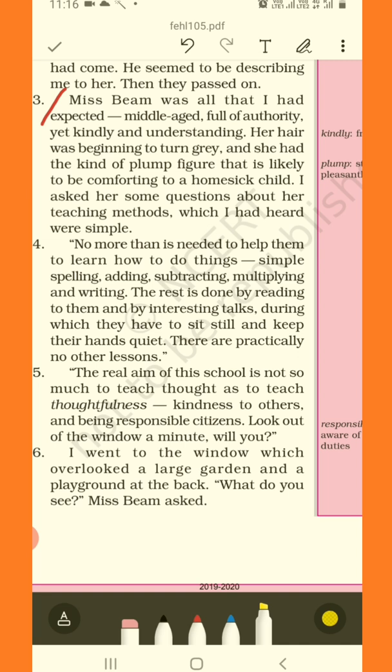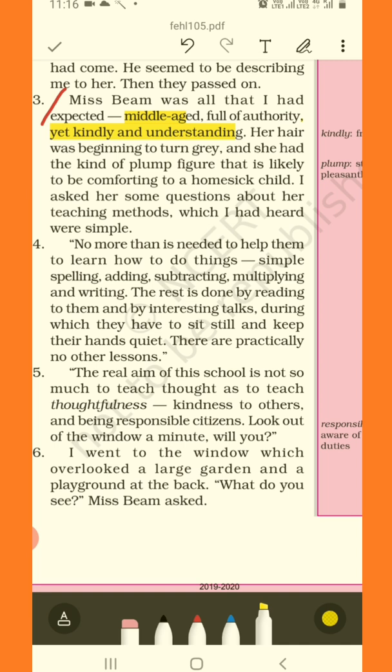So she was middle-aged, full of authority, someone with power to speak and keep her opinion very clearly. Okay. Yet kindly and understanding. So she was middle-aged, authoritative, but kind and understanding at the same time.